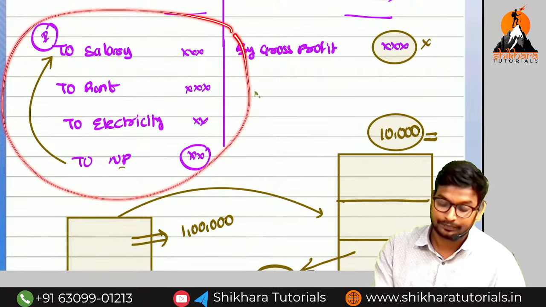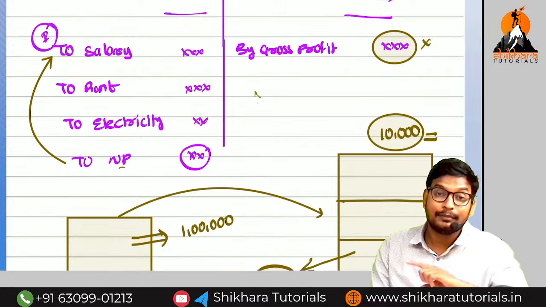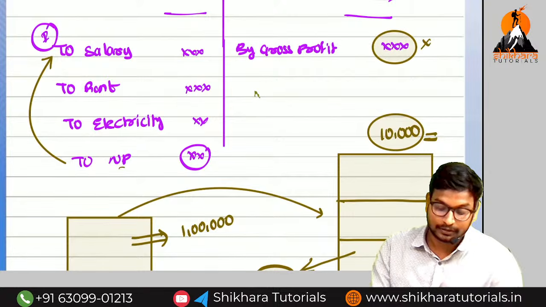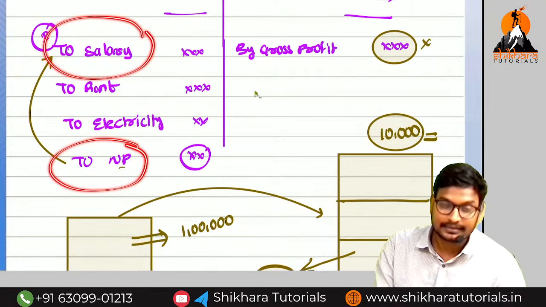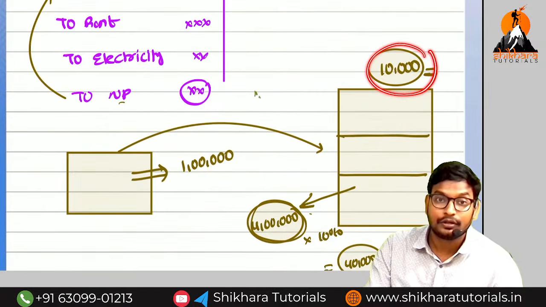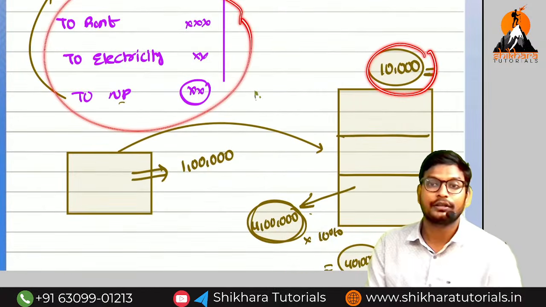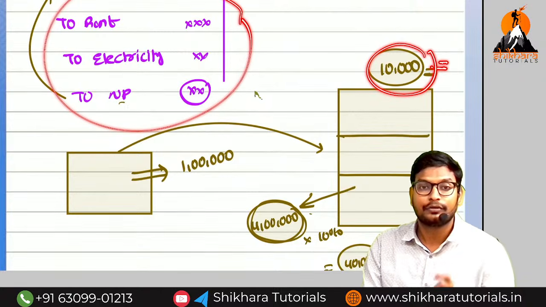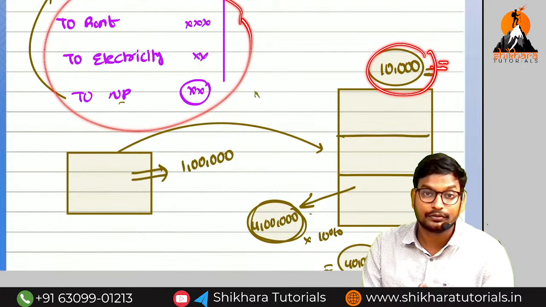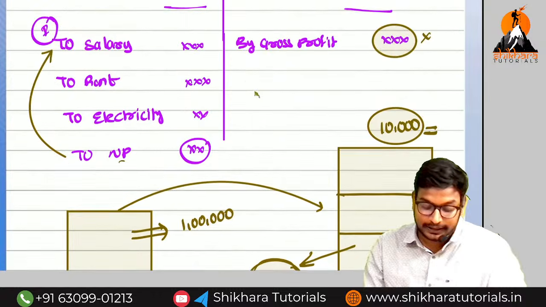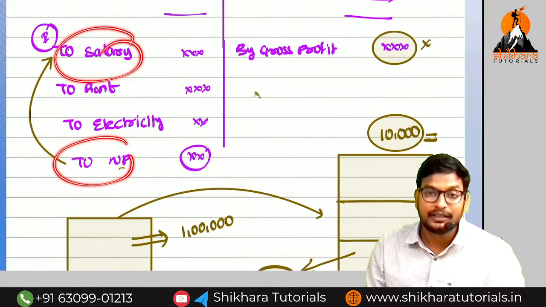But what is the amount of policy you have taken? The insurer will give the policy only on net profit plus insured standing charges. That means whatever additional expenses you have incurred were for all of this. Additional expenses is equal to net profit plus insured plus uninsured. But how much amount do we need to find out? You need to find out the amount only for insured standing charges and net profit.